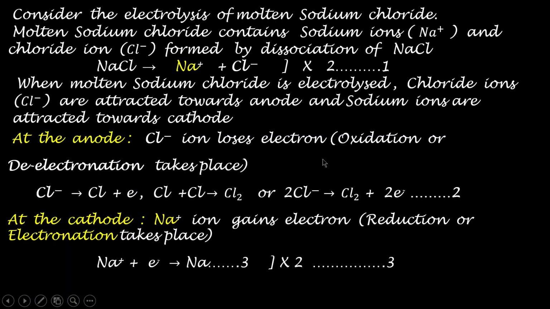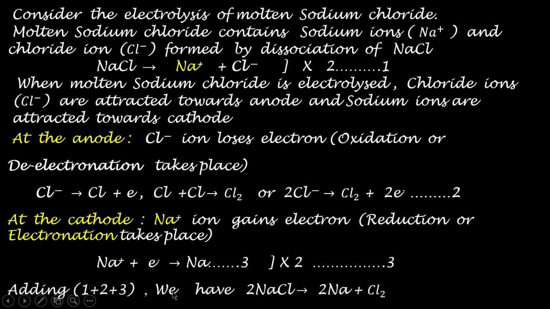If you add these equations 1, 2 and 3, you will get this overall equation. Adding equations 1, 2 and 3, we have 2 NaCl giving rise to 2 Na plus Cl2. So you have seen that sodium chloride is the electrolyte that is decomposing into sodium and chlorine.